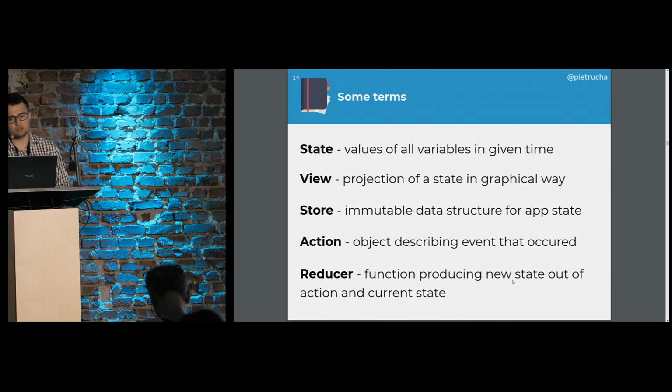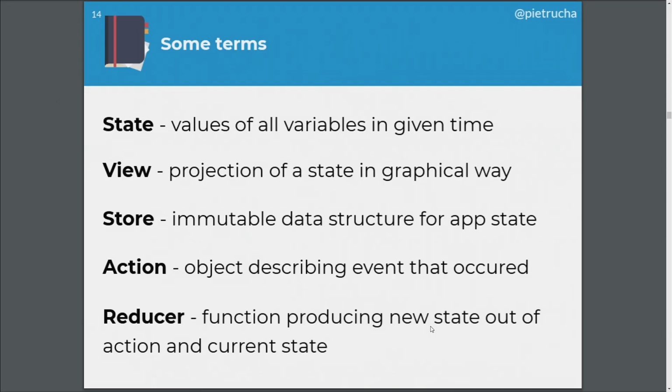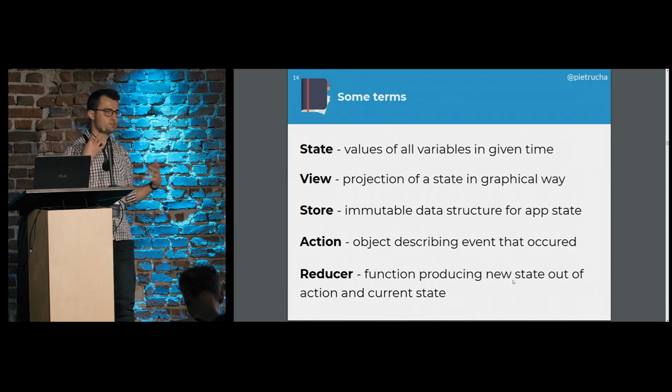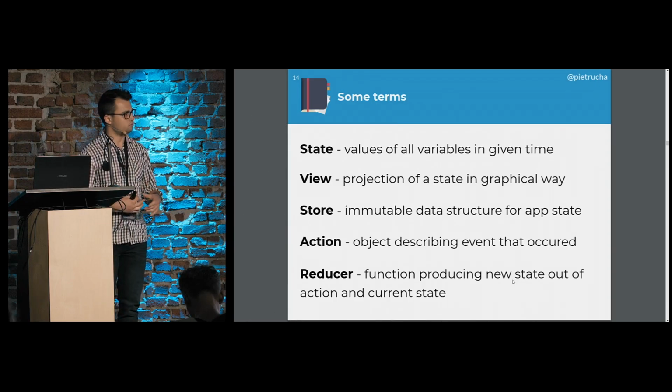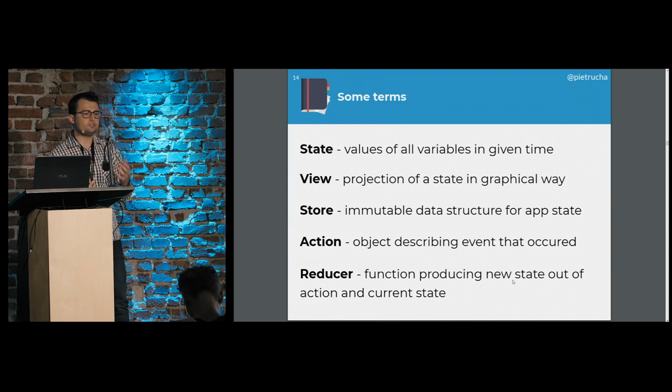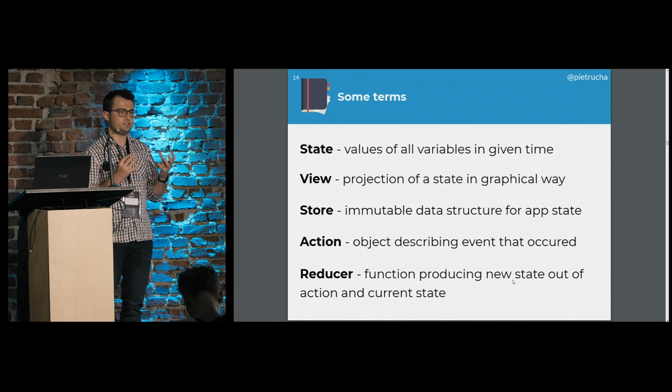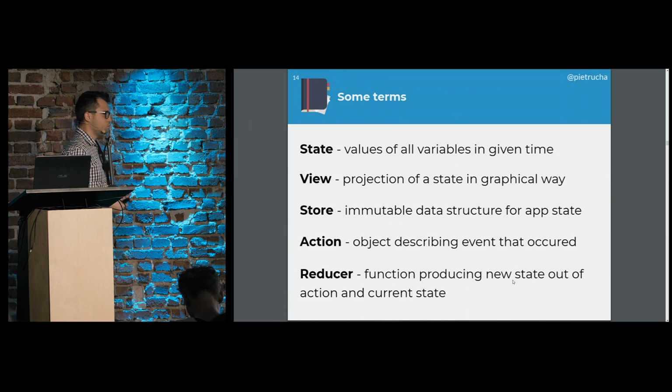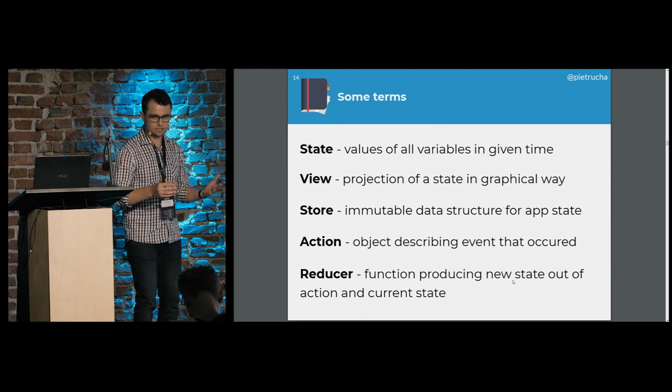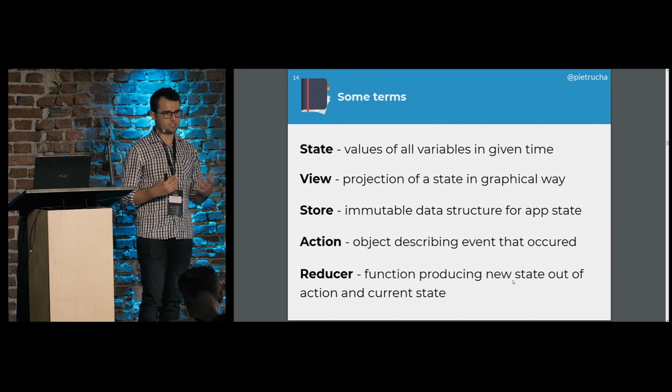We have the store, which is an immutable structure of all that we would like to store. So this is all the values that are somehow persisted in this form of data structure. Action is something that we would like to dispatch, that represents what has happened.